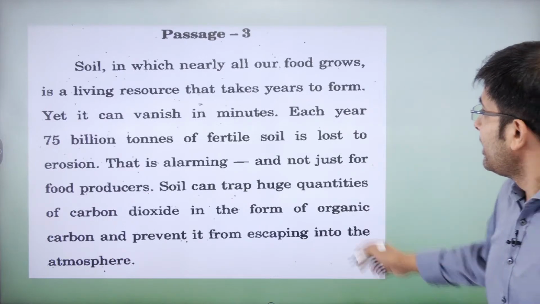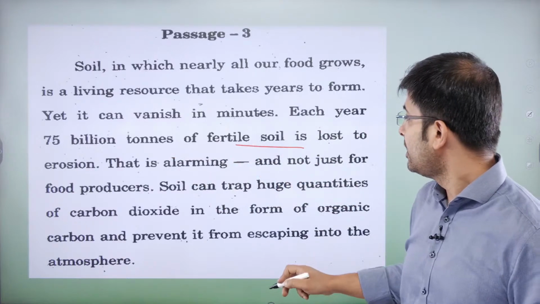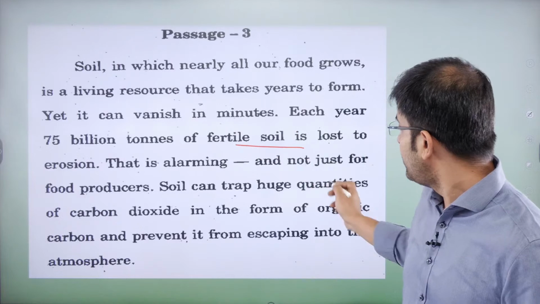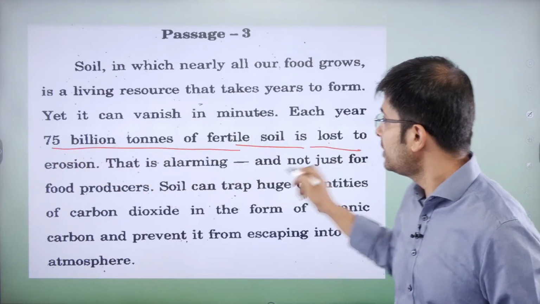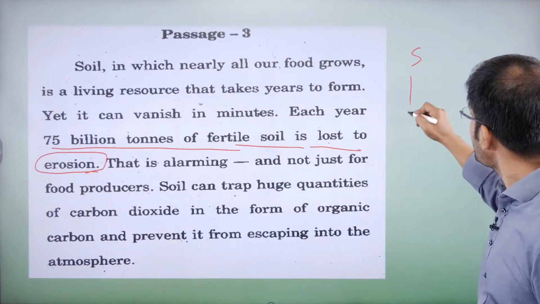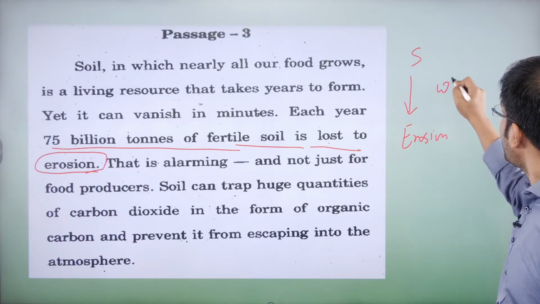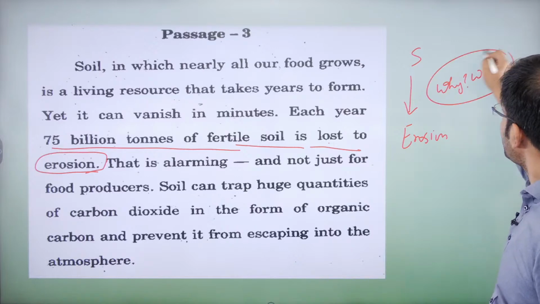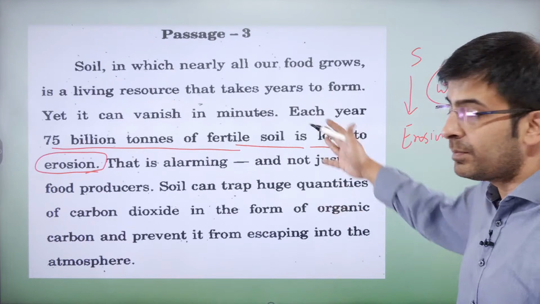Okay. So each year, this many tons of fertile soil is lost. That is alarming. All of that is lost due to erosion. So you have soil that is getting lost due to erosion. But then when it comes to the question, why? Who is causing it? Is the author giving us any information? Who is causing the problems?